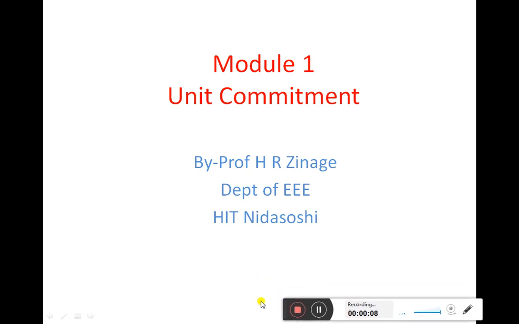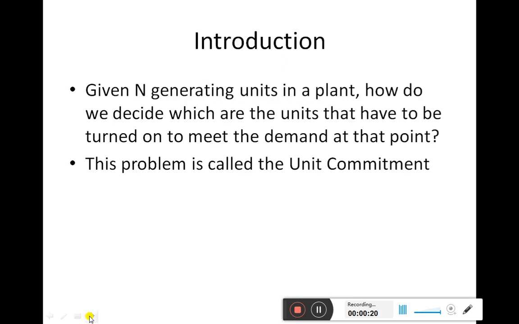So here we will be discussing various aspects regarding one of the important problems faced by any power system in its planning and proper operation. Let us see first what is meant by unit commitment. Suppose in our power system, which is these days very complicated, we will be having literally n number of generators connected together. Then we will be having a complicated mesh of transmission lines, and n number of loads which will be fed through this power system.